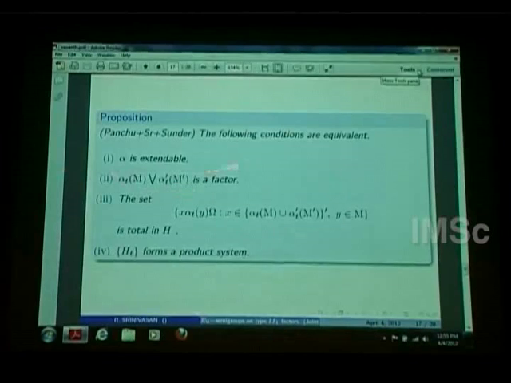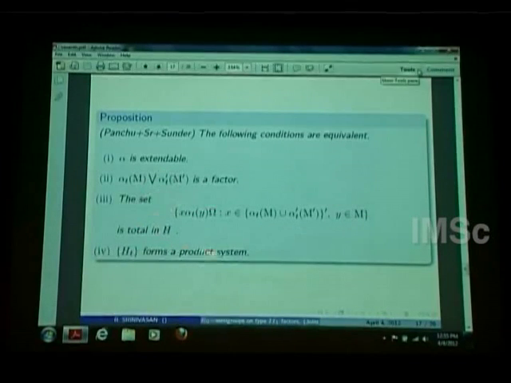Alpha is extendable if and only if alpha_t(M) and alpha'_t(M prime) together generate a factor. I mean, this is the range of alpha_t, this is the range of alpha'_t. They together should generate a factor. This is an easier condition. It is difficult to check whether something is a factor, but this is also not so easy anyway. So to prove something, I use this condition.